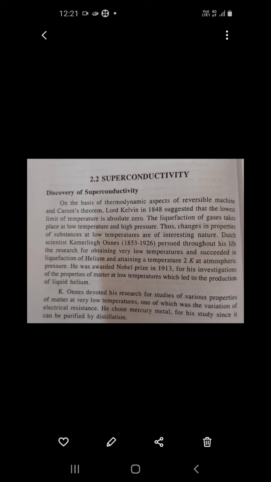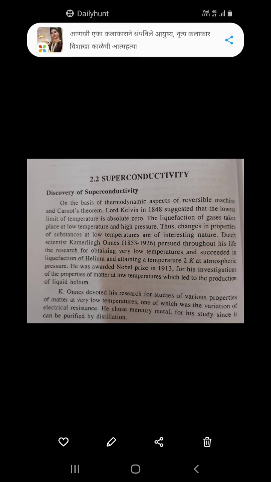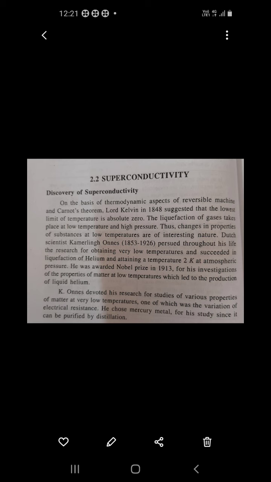For the first time, liquefaction of helium was attained at a very low temperature, only 2 Kelvin at atmospheric pressure. This is the discovery done by Onnes, where helium gas is converted into liquid helium at 2 Kelvin only at atmospheric pressure. For this discovery, Kamerlingh Onnes got a Nobel Prize in 1930.